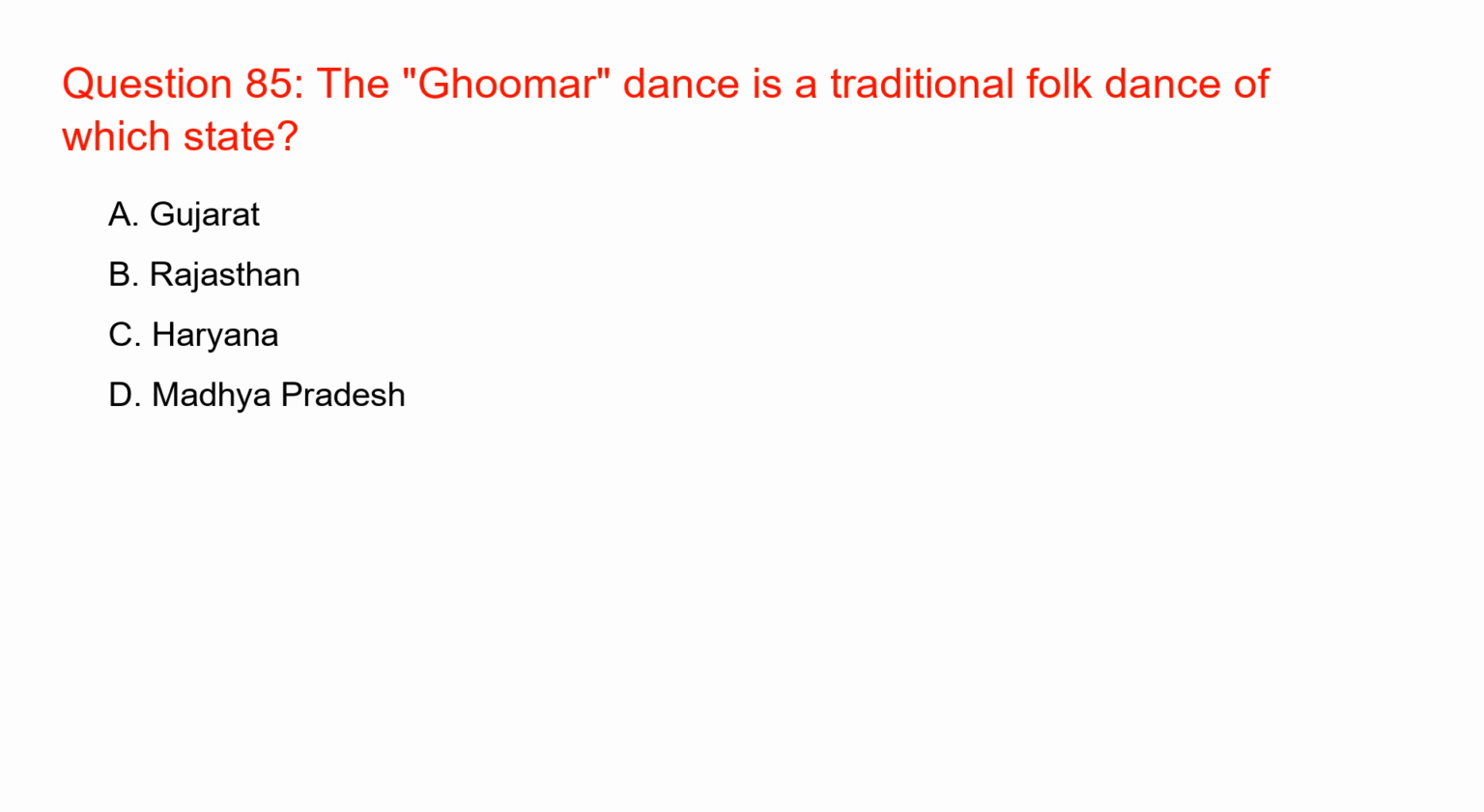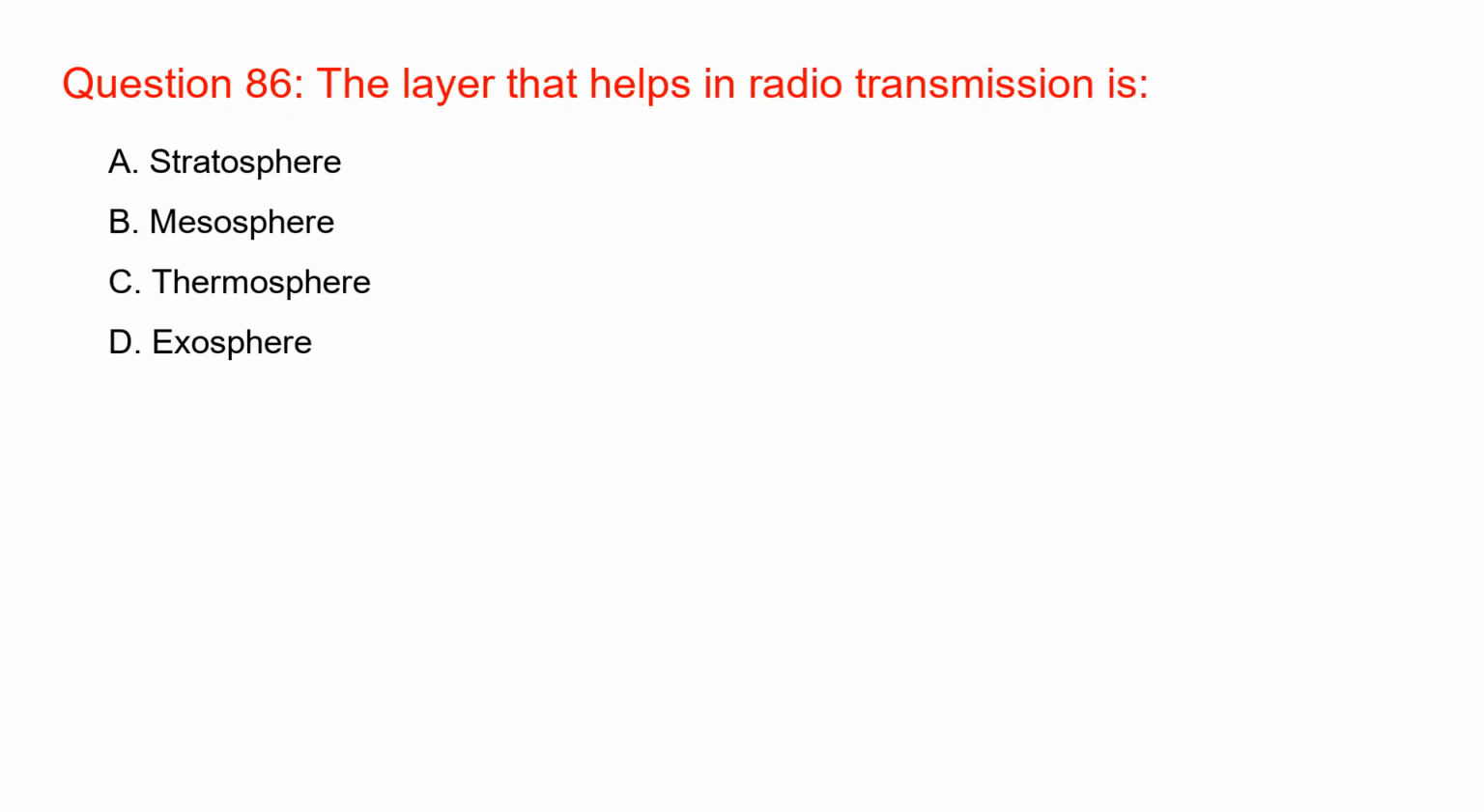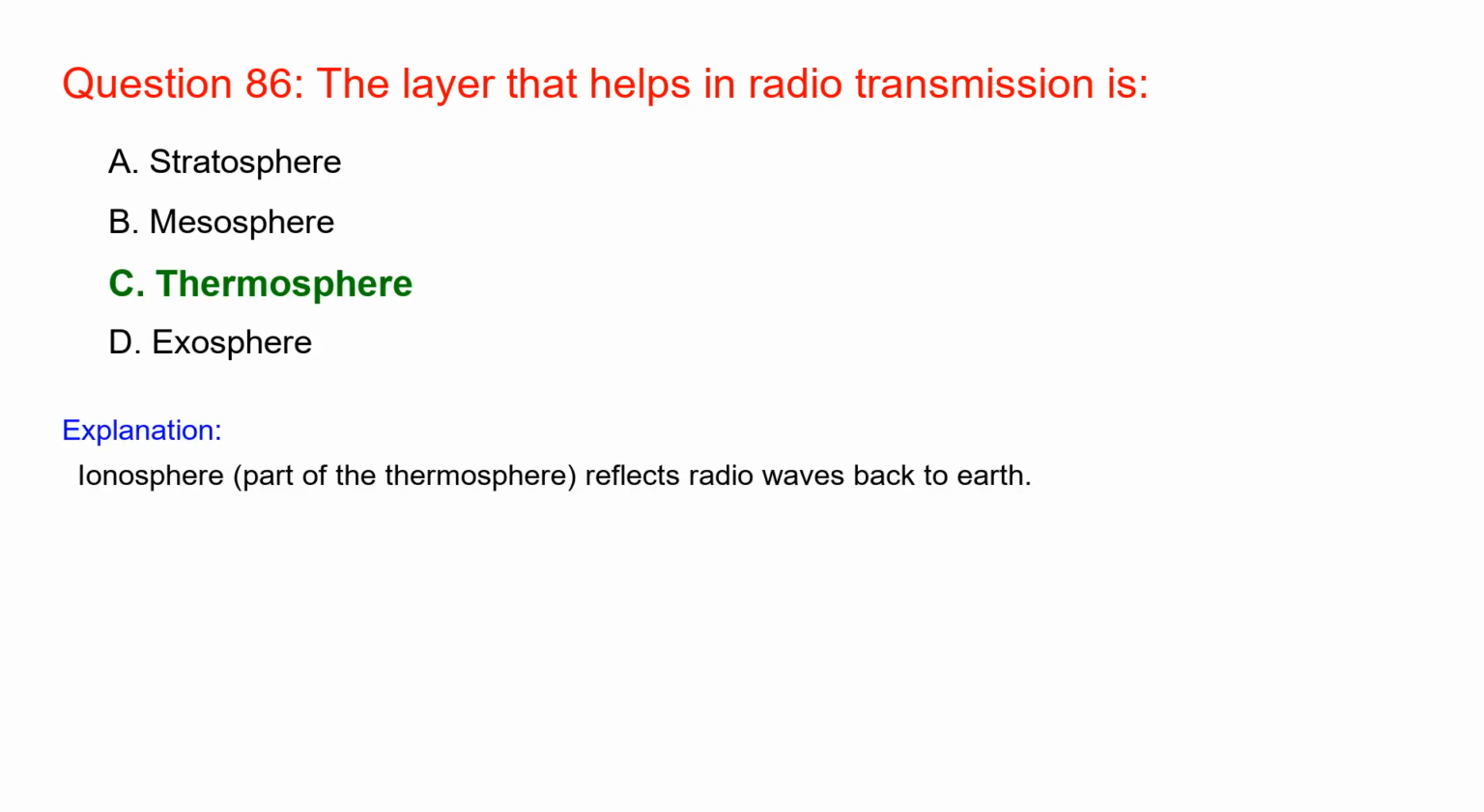The Ghumar dance is a traditional folk dance of which state? Rajasthan. Ghumar was developed by the Bhil tribe and later adopted by other Rajasthani communities. The layer that helps in radio transmission is thermosphere. Ionosphere, part of the thermosphere, reflects radio waves back to Earth.